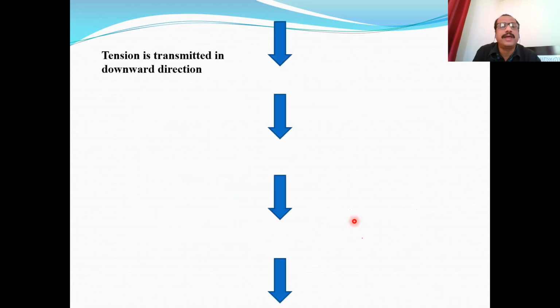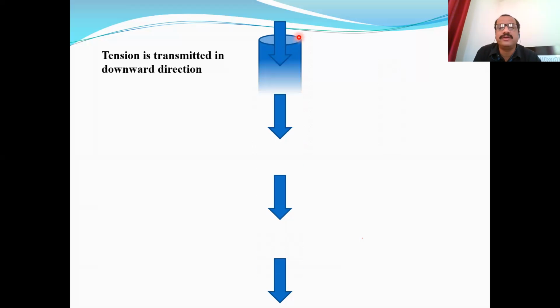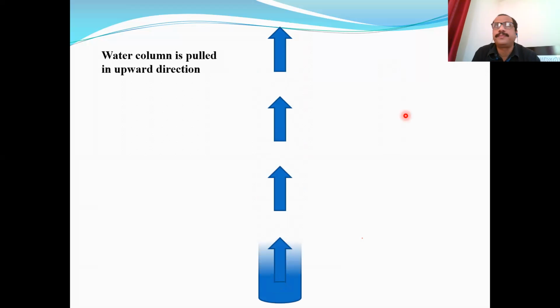You can see here that tension created due to transpiration at the upper surface is transmitted in downward direction. Tension which is created at the upper surface due to transpiration, water loss. Here is a leaf, here is a root, here is a stem, and this is a continuous water column. These are xylem vessels. So tension created here due to water loss is transmitted in downward direction, and that is the reason why the continuous water column is lifted, pulled in upward direction to replace the water which is lost by transpiration.